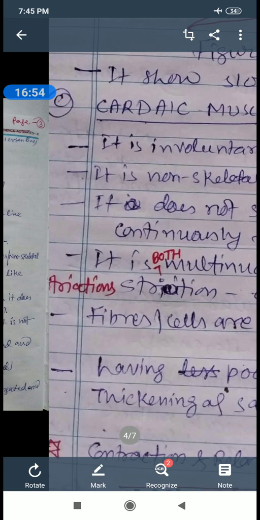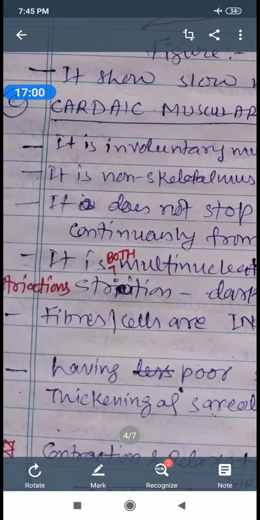Cardiac muscle has a thickening of sarcolemma, the intercalated disc, that is a zigzag link. Contraction and relaxation of the heart is regulated by the pacemaker.